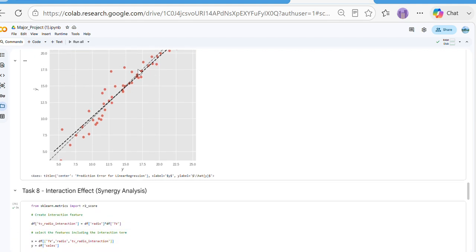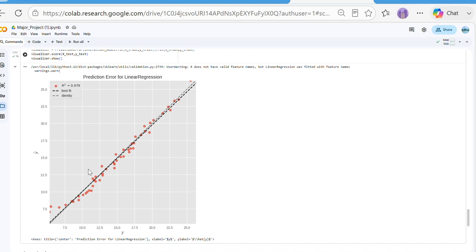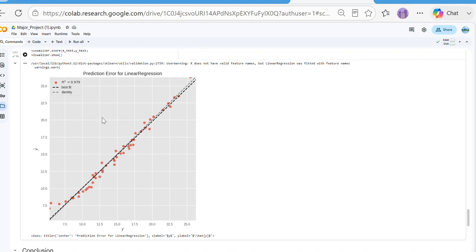We can see that before, the gray and black lines were too far apart, and these points were also too far. But in this we can see that these lines are very near, and these points are also plotted on the same line, not very far. From this we can understand how advertising channels improve the sales prediction.